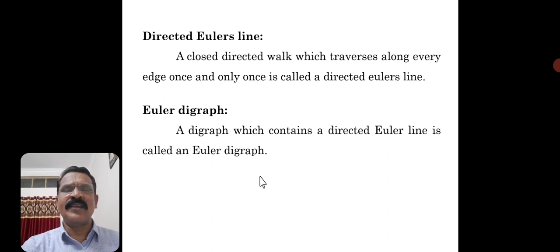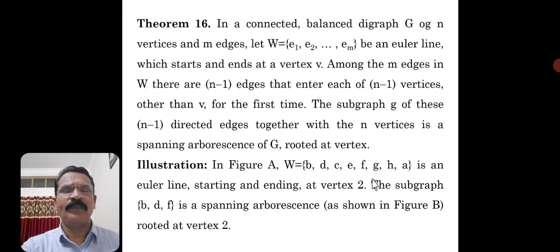So I have recalled it once again, because now the result is based on the spanning arborescence and Euler's line or Euler's digraph. So we are connecting these two concepts. There is a relation between these two concepts. That's why I have recalled these two concepts once again. Now let me consider the theorem.